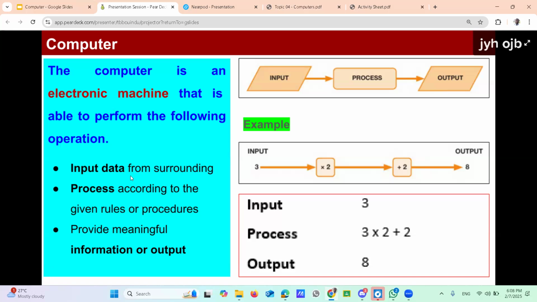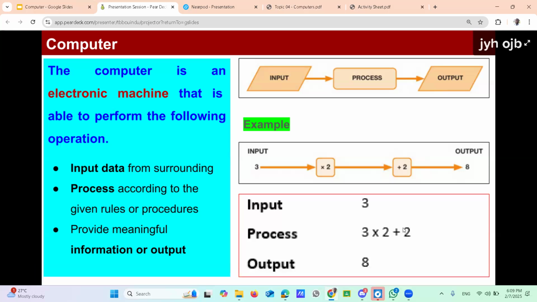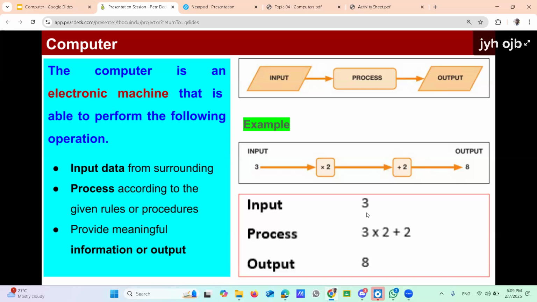First you want to input, then process, right? The process: the machine works according to some given rules. That's the process, right? In this case, the rule is 3 into 2 plus 2. The machine should work based on a rule, right? Then it will produce the output.